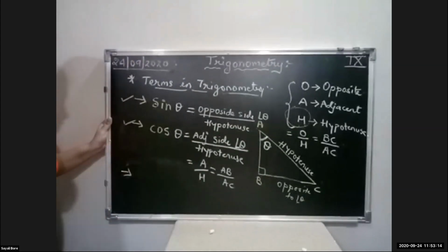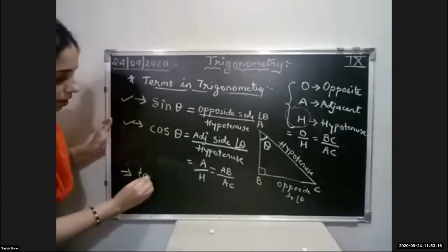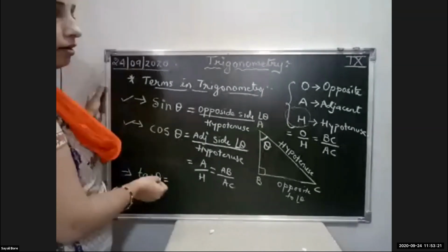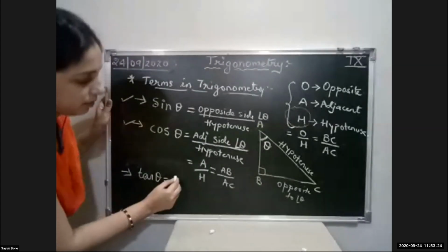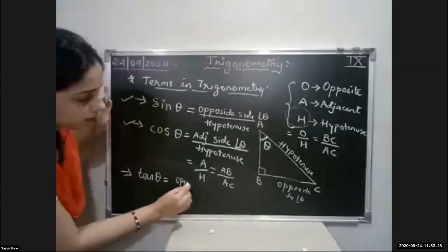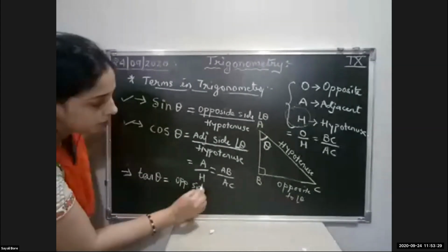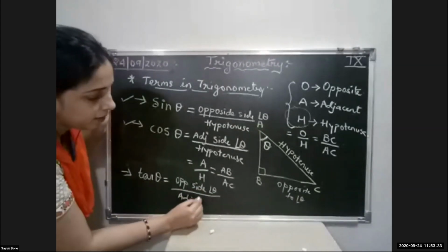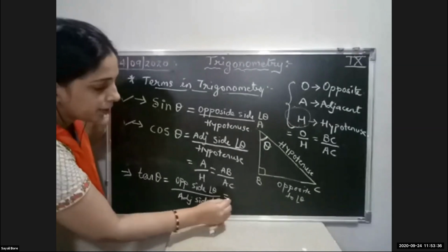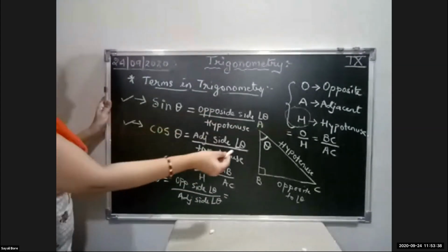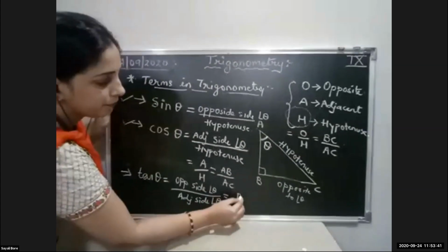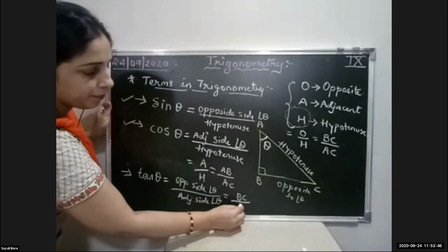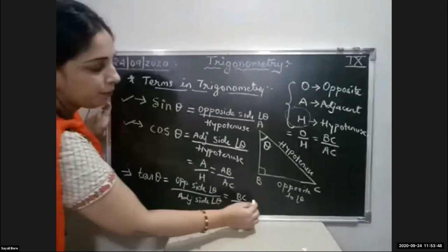Now the third trigonometric ratio, that is tan theta. Tan theta is nothing but opposite side to angle theta upon adjacent side to angle theta. The opposite side, which we have already written, is BC, upon the adjacent side, which is AB. So this becomes O upon A.